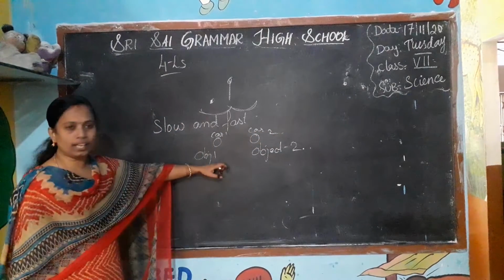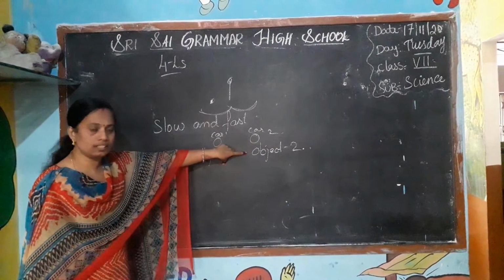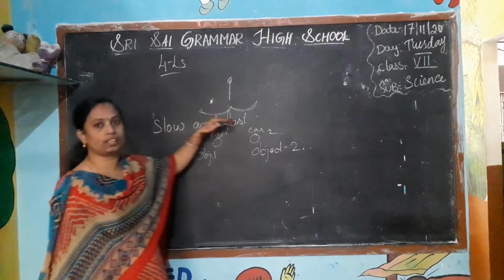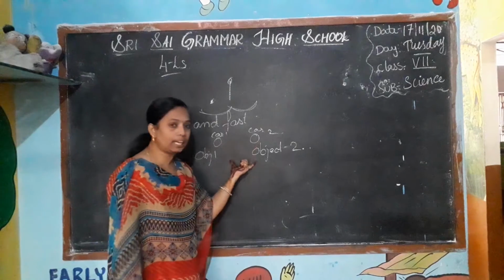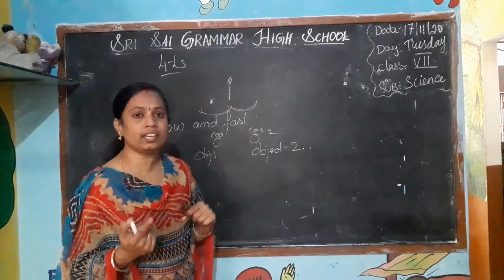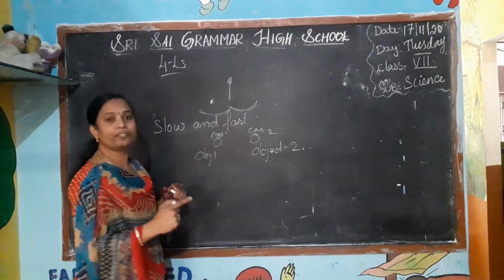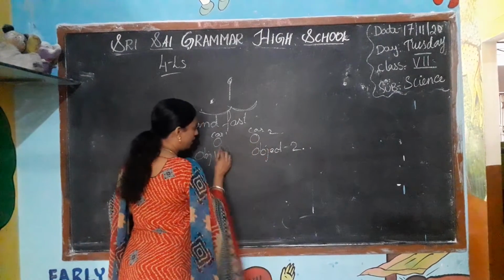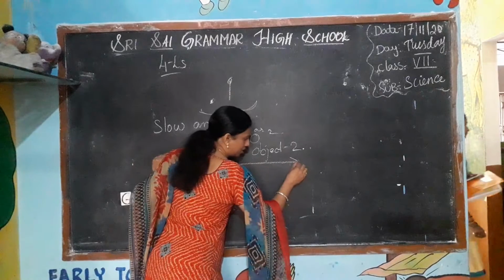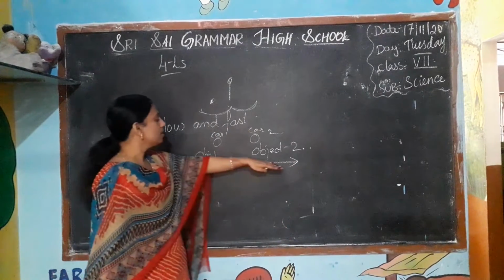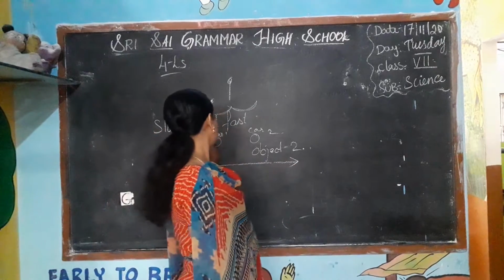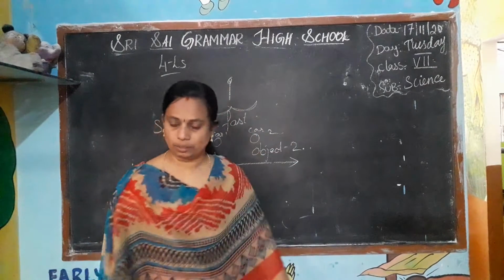When you compare these, then only we are able to say which one is slow and which one is fast. And when they are moving in the same direction, then only we are able to say which is slow and fast.